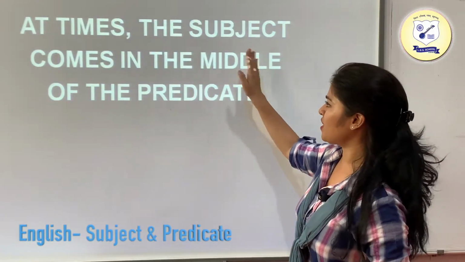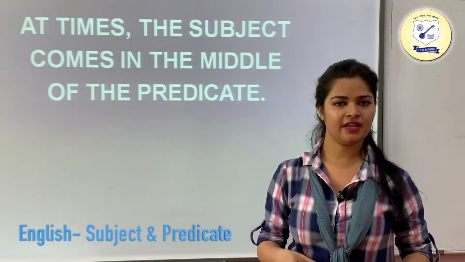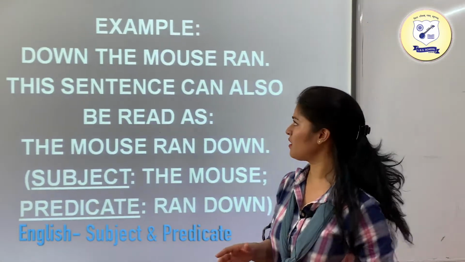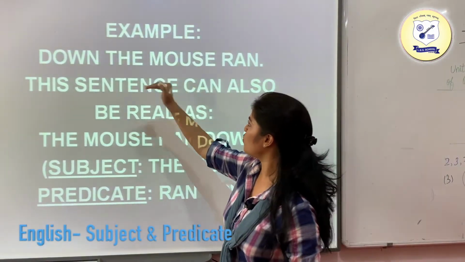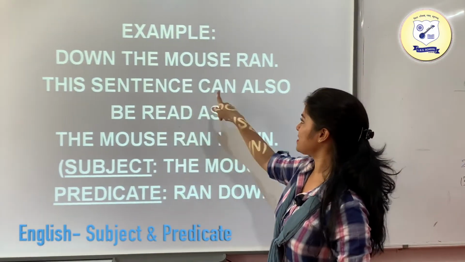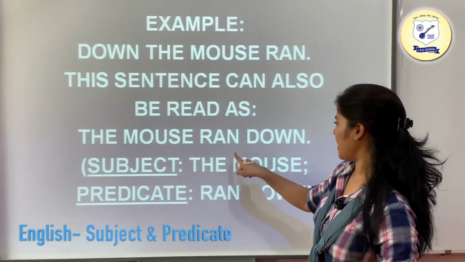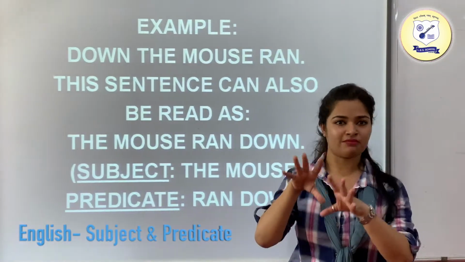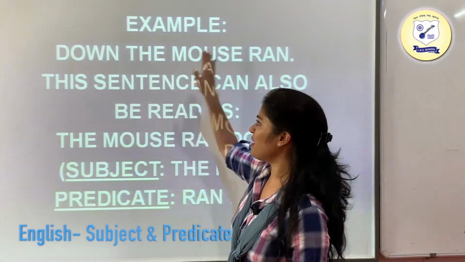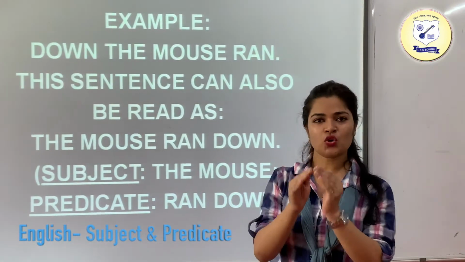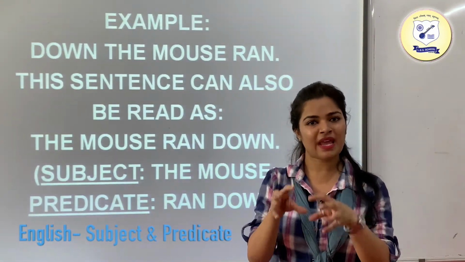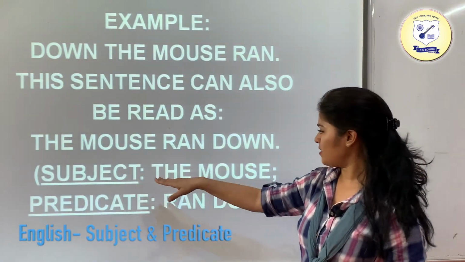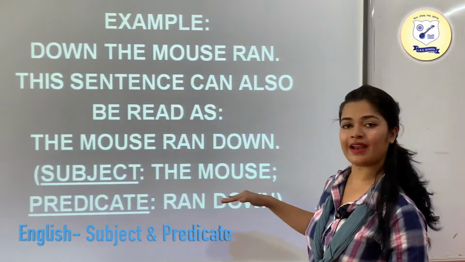At times the subject comes in the middle of the predicate as well. In a few examples we may see the subject come between parts of the predicate. The example is: down the mouse ran. The sentence can also be read as the mouse ran down. Since the mouse is an animal, it is the subject, and the remaining part is the predicate. So the subject is the mouse and the predicate is ran down.